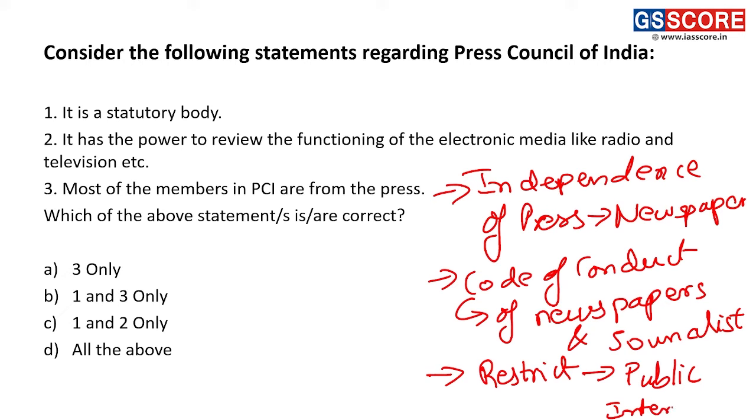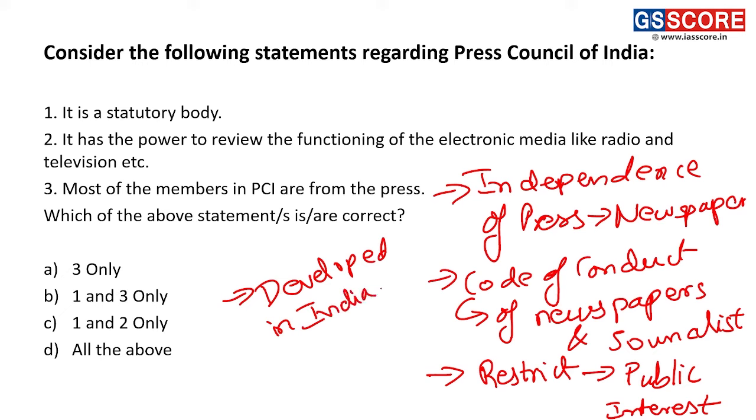So if a particular news can harm the public interest, the Press Council of India in a way can stop that news from coming out also. And of course, last but not the least, it looks into how journalism and print media could be developed in India.